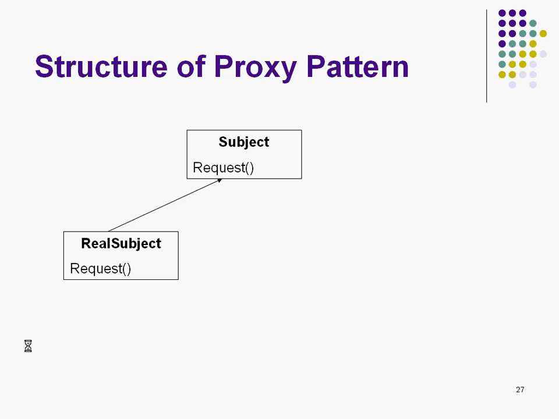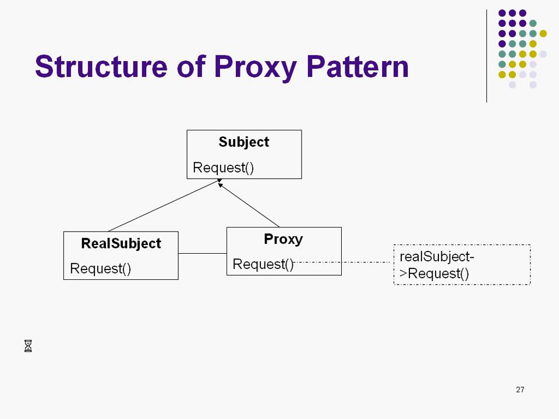So when I'm not making use of the pattern, this is how my stuff is going to be. Now when I add a proxy, I would derive a class called proxy. It is a proxy for which class? It is a proxy for the real object. There is always a proxy for something. This is derived from subject, so it has to implement a request. And the request of this is going to call the real subject request. So it is passing on the request to the real subject.